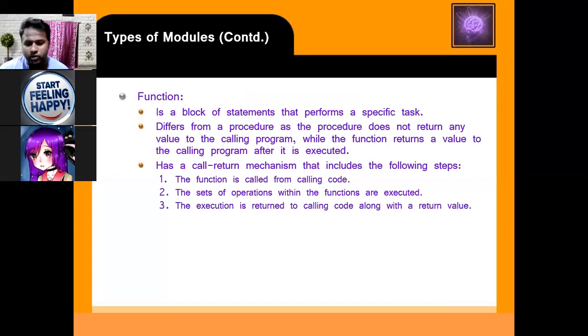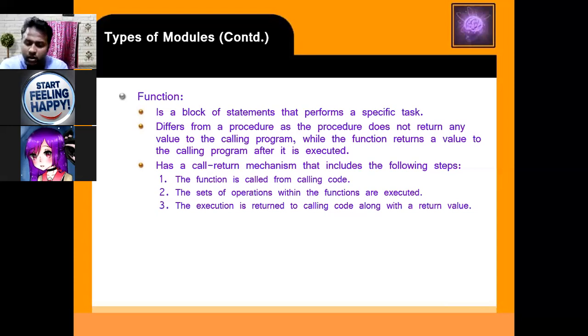Like the procedure, the function is also the same kind of thing. A function is a block of statements that performs a specific task. To work with a specific task, we are using functions. Functions help you to break the program into smaller parts or smaller modules. To break your complex program into smaller modules, we are using functions. It differs from the procedure, as a procedure doesn't return any value.